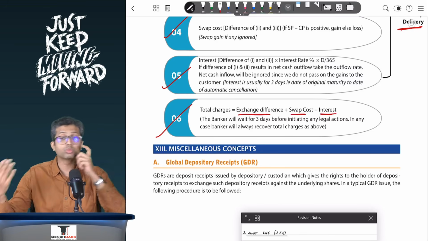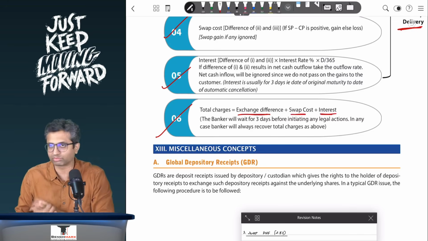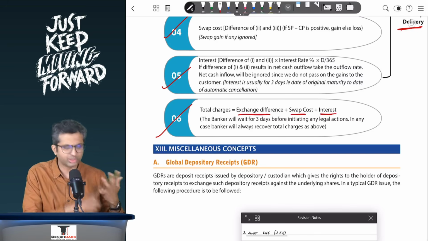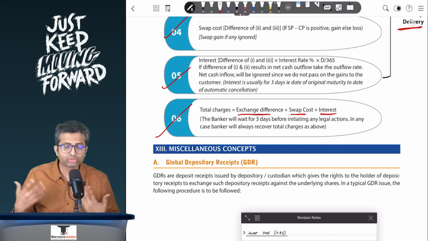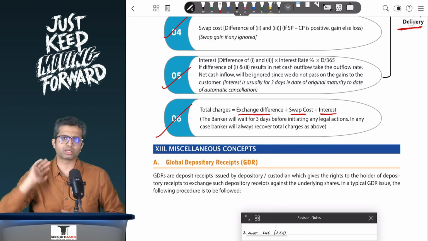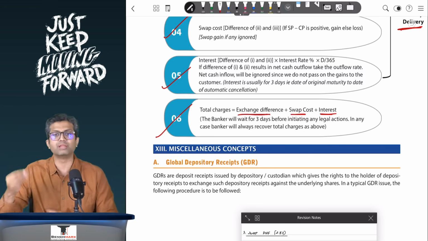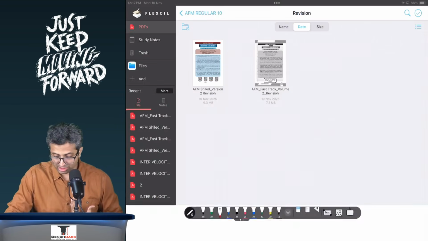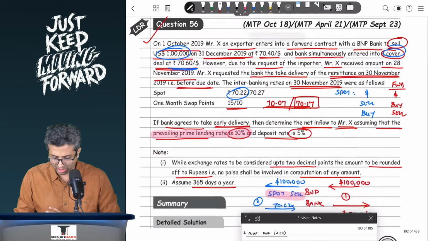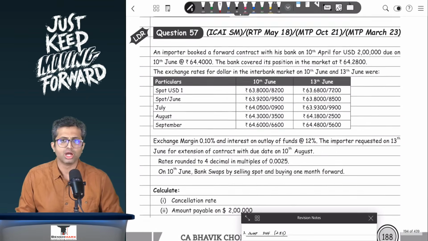Apart from that, depending on what the customer wants on 13th or whenever the customer comes, whether they want an extension or execution, whatever, that will be a separate transaction altogether at the then prevailing rates. Okay, so we'll try to address a sum based on this, and hopefully if you get this correct, you should be able to manage.